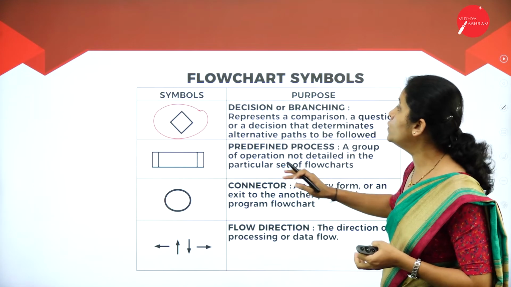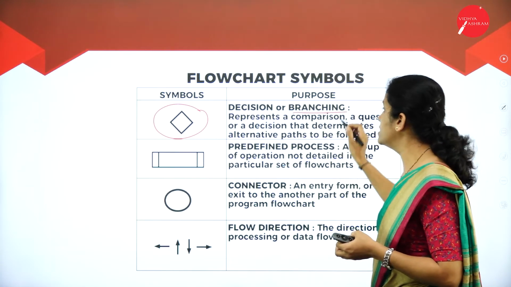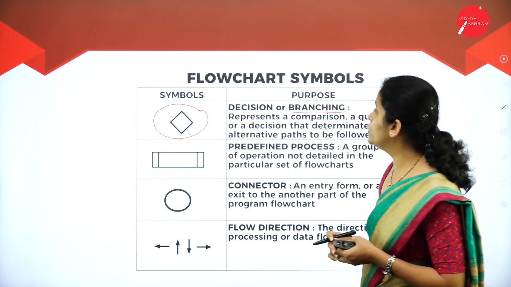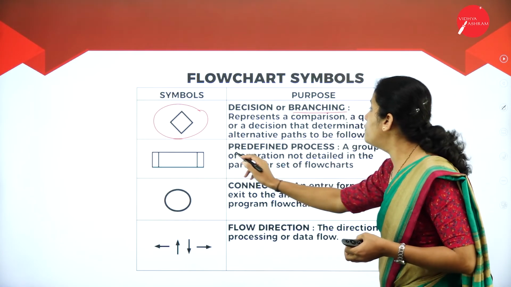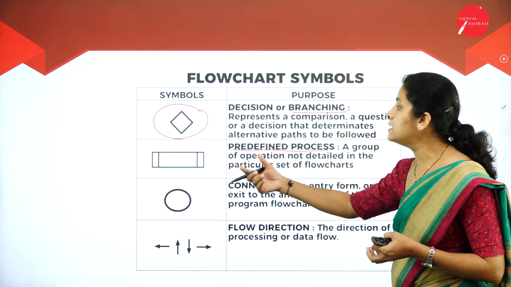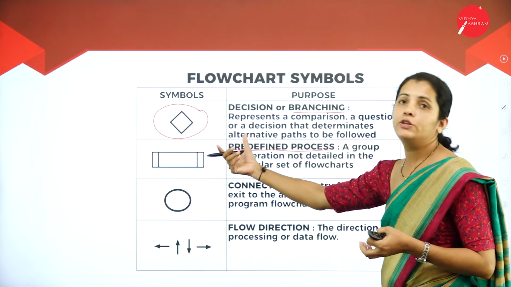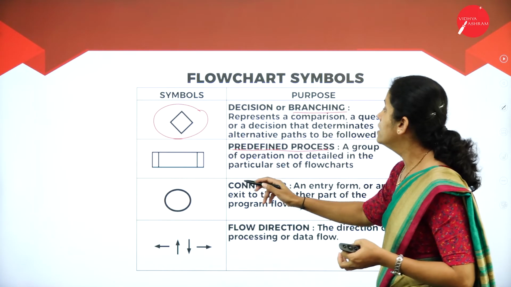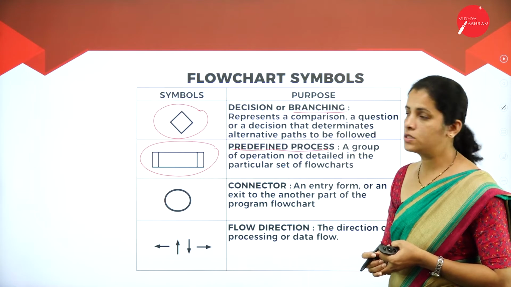Suppose I want to take any decision or any branching, at that time I'm going to use rhombus. Then I'm going to have predefined process, that is nothing but subprogram. Suppose you want to represent your function, then you can use predefined process.